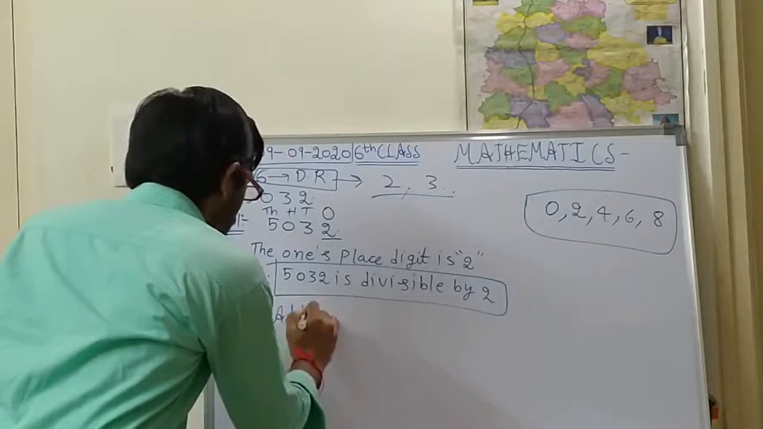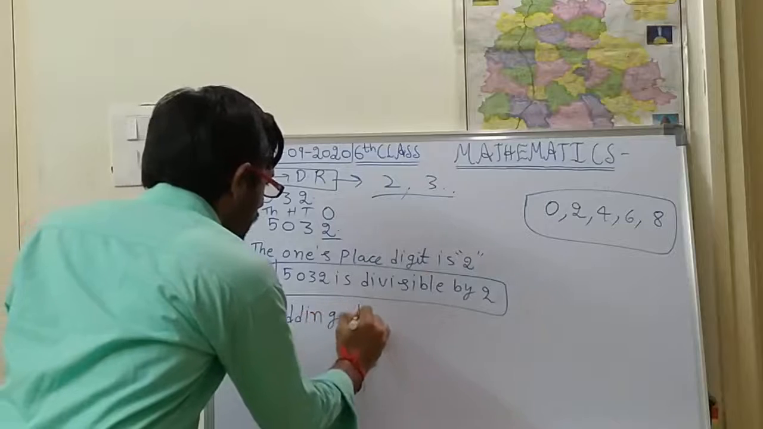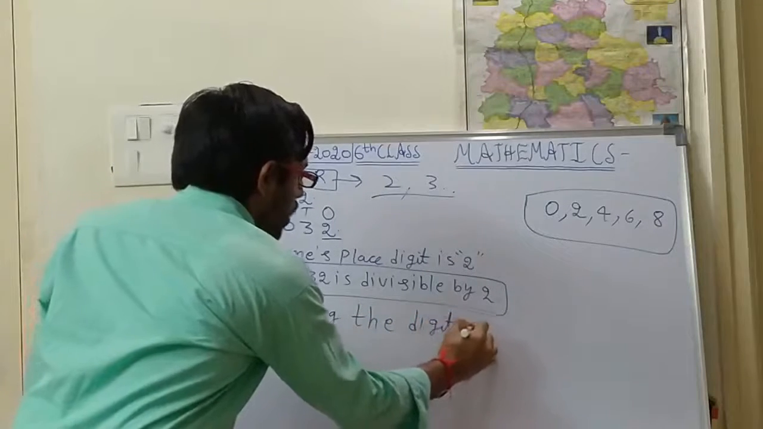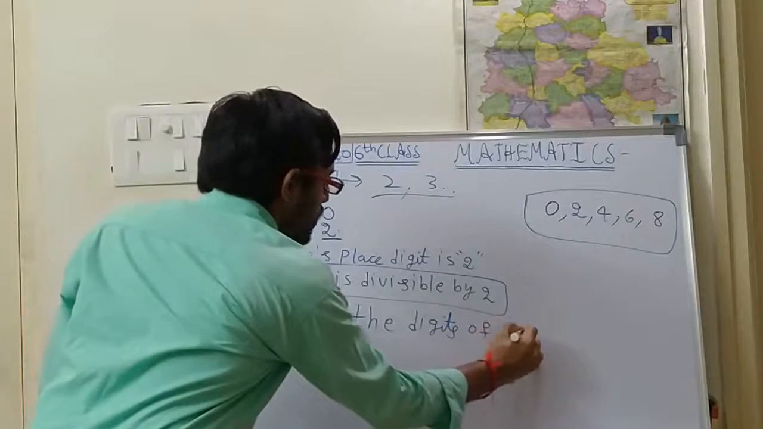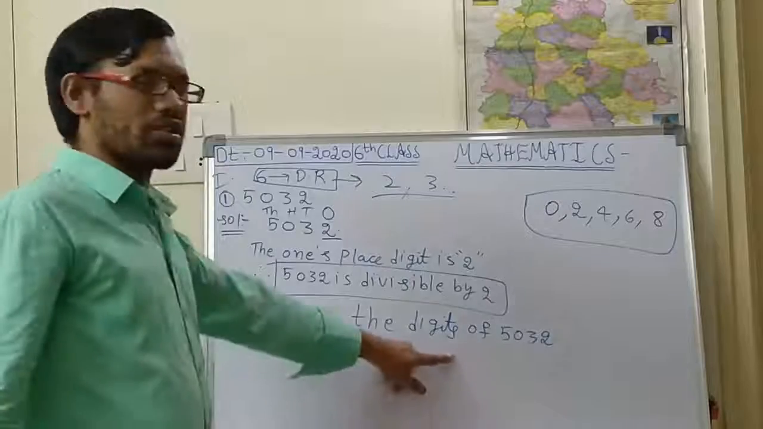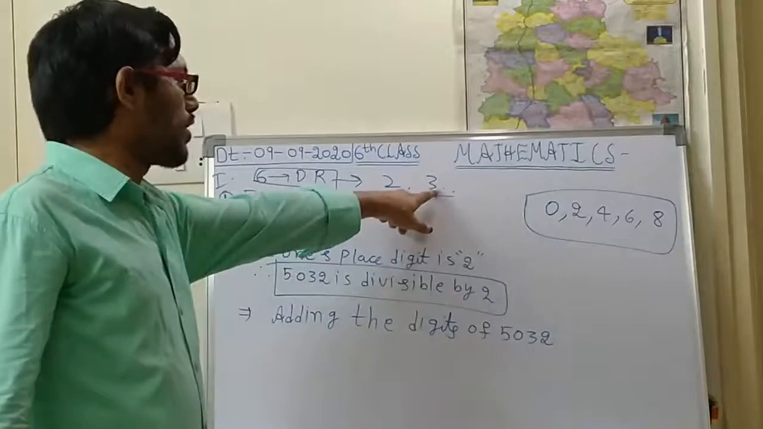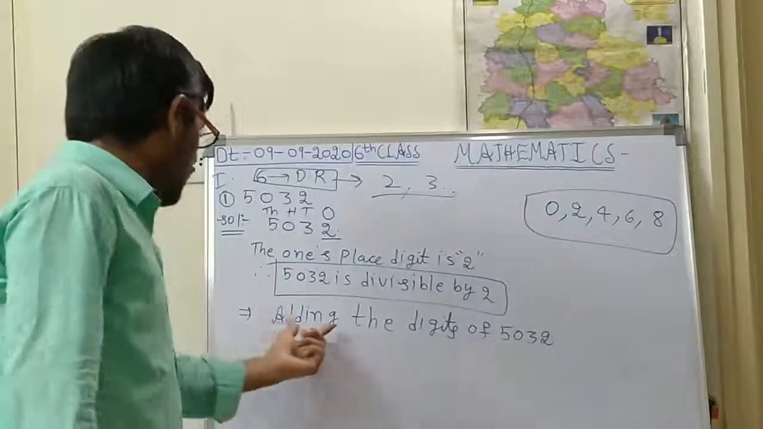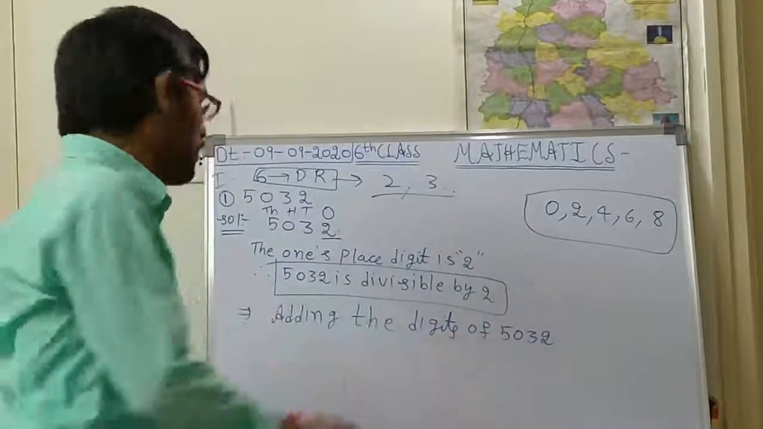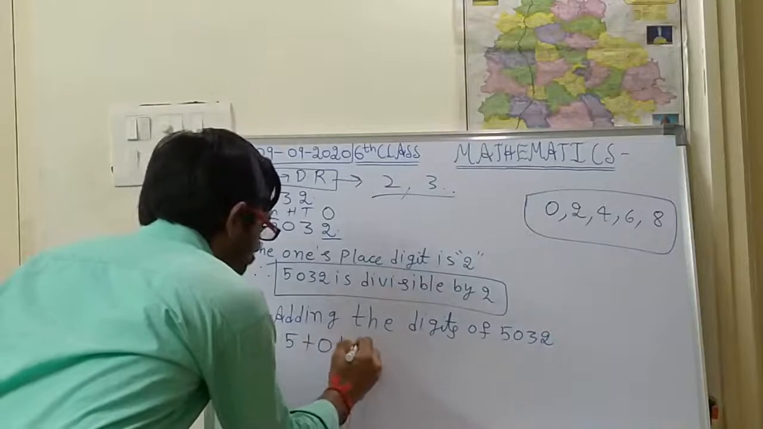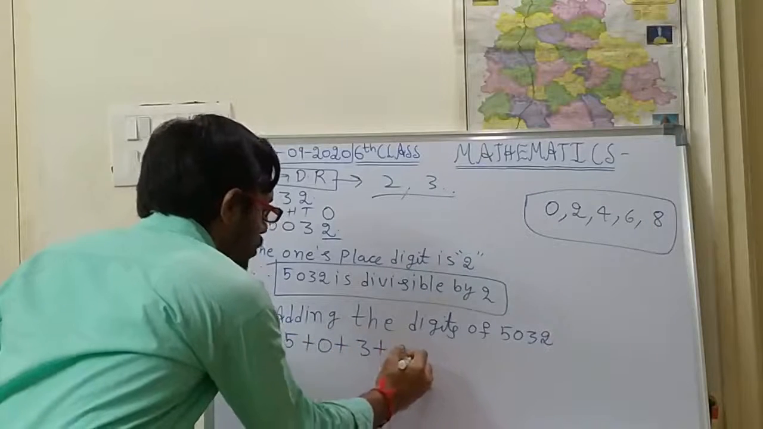Adding the digits of 5, 0, 3, 2. Okay, now write like this. You are supposed to write: that means we are verifying whether the given number is divisible by 3 or not. Adding the digits of 5032, that implies 5 plus 0 plus 3 plus 2.